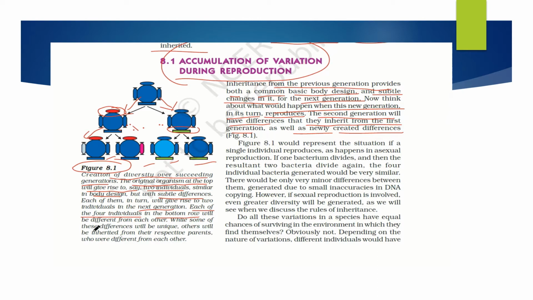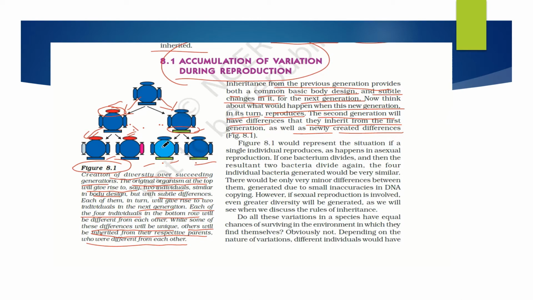While some of these differences will be unique, others will be inherited from their respective parents who were different from each other. You can see here the parents, this one and this one, are different from each other, though they are similar in certain ways. Now the kids are somewhat similar. Some have the head part red, some have the basal part green.